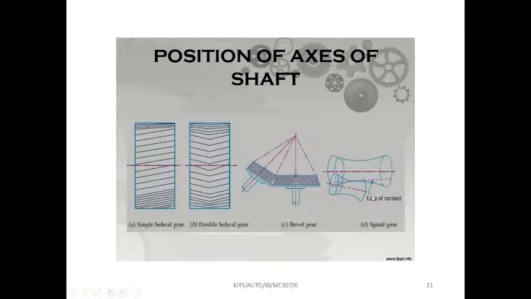Okay, if the axes are non-intersecting and non-parallel, they will not intersect with each other and they are not parallel, then they are called spiral gear. Example for parallel axis gear is helical gear. Example for intersecting axis is bevel gear. Example for non-parallel and non-intersecting is spiral gear.